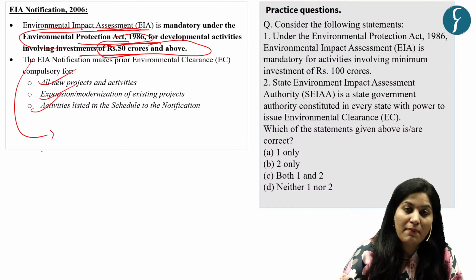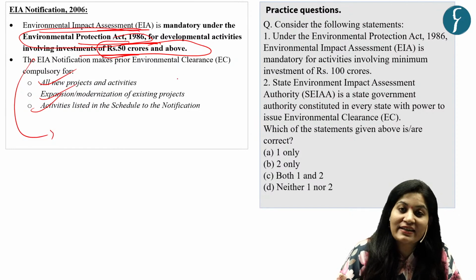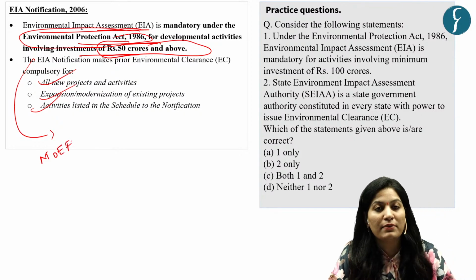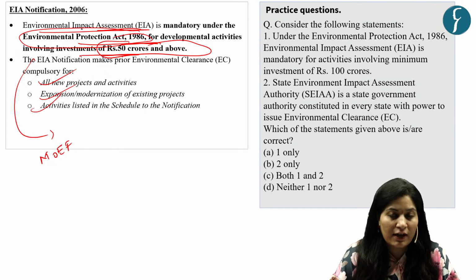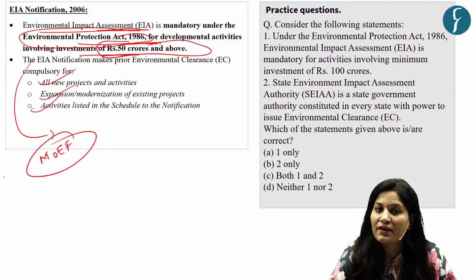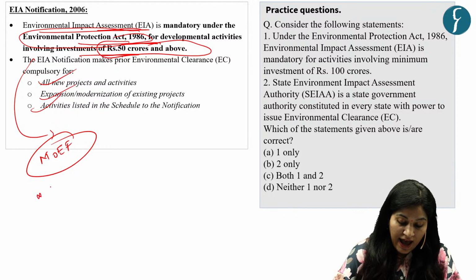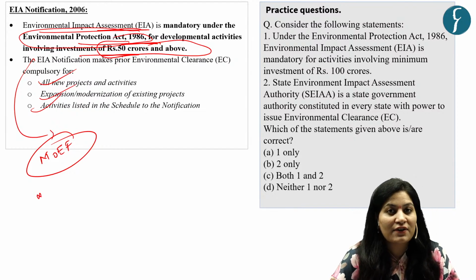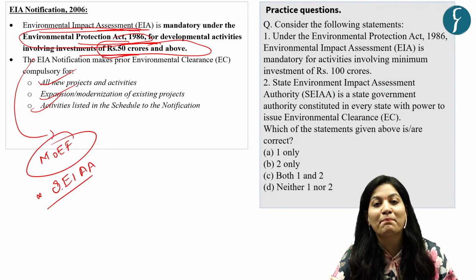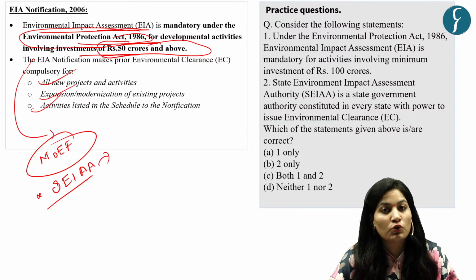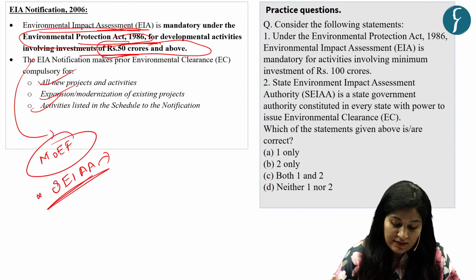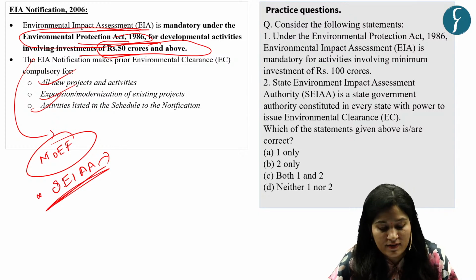So this notification mandates two authorities to provide environmental clearance. The first one is MOEF, that is Ministry of Environment and Forests. So any big projects that fall under category A in the schedule, for that MOEF will provide the environmental clearance, right? And another authority to provide environmental clearance is SEIAA, that is State Environment Impact Assessment Authority. And this is for smaller projects falling under category B. For that, this state authority will provide the clearance.